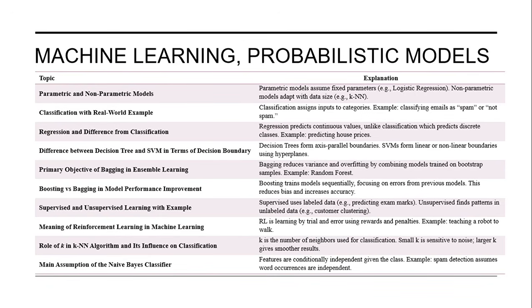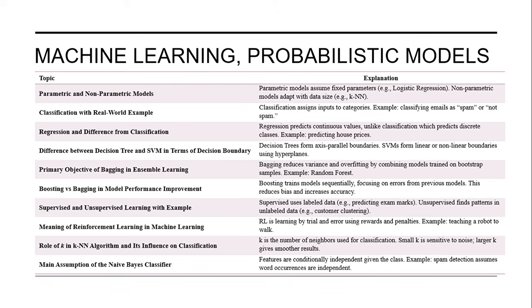A parametric model assumes fixed parameters. Example, the logistic regression algorithm. A non-parametric model adapts with the data size. For example, the KNN algorithm. A classification algorithm assigns inputs to categories. For example, classifying emails as spam or not spam. A regression algorithm predicts continuous values, unlike classification which predicts discrete classes. An example of regression is predicting house prices.